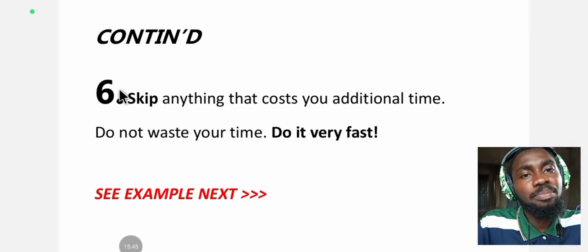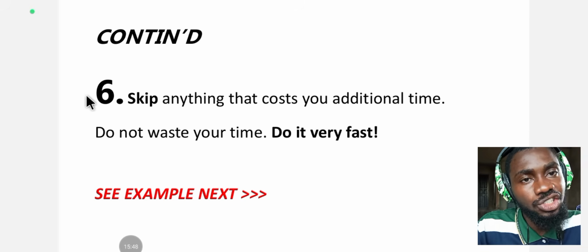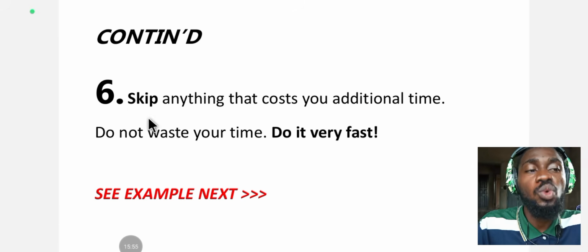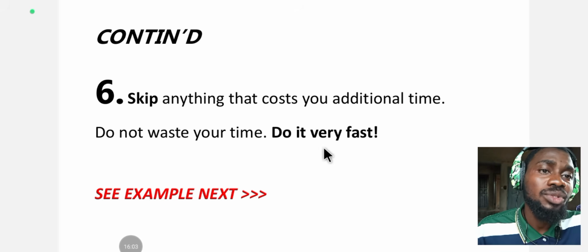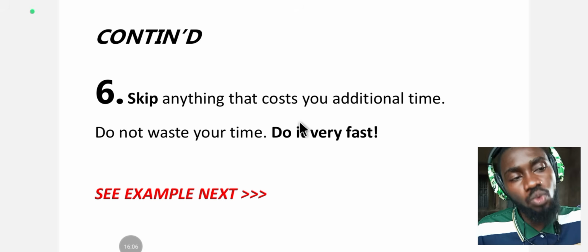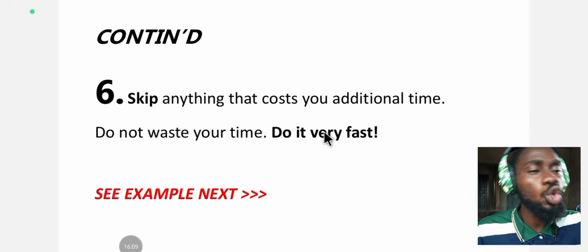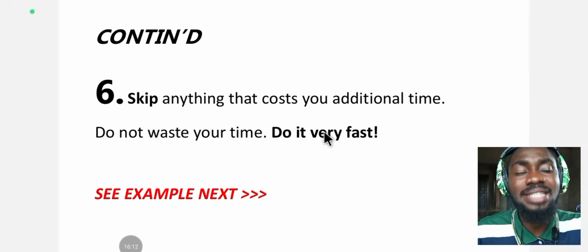The sixth step of answering comprehension passage reads, you can see skip is bold: skip anything that costs you additional time. Do not waste your time. Do it fast. It's bold. Do it fast. Do not waste your time. Anything that is going to cost you additional time, abandon it and move on.